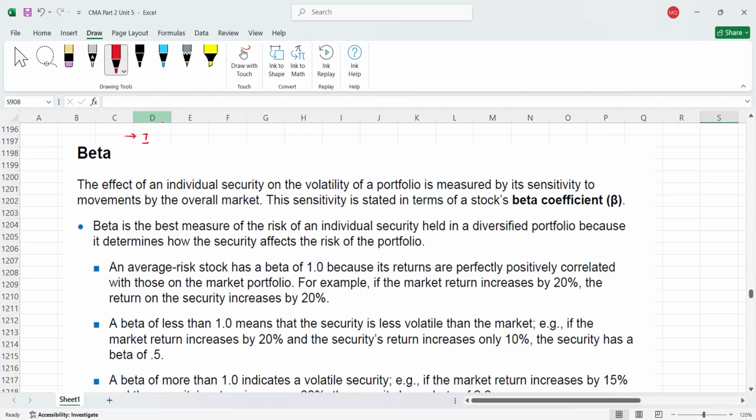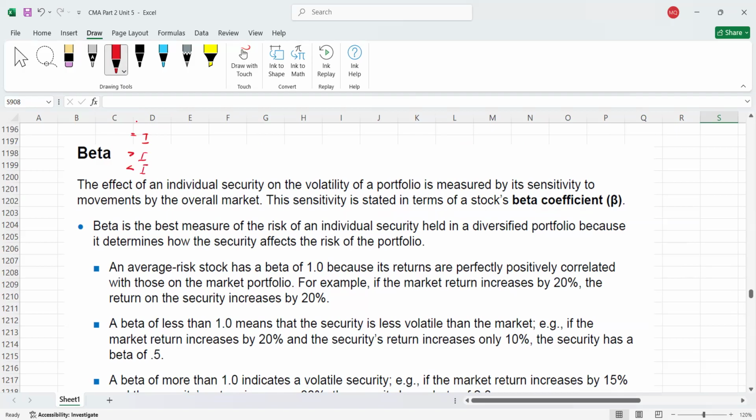For example, company A's stock has a beta of 1. Beta calculation is not in our syllabus, again, it's a statistical calculation. But being a finance student, you should know what beta is. So beta value could be exactly 1, or it could be greater than 1, or it could be less than 1. Being a finance student, you have to understand these three terminologies.